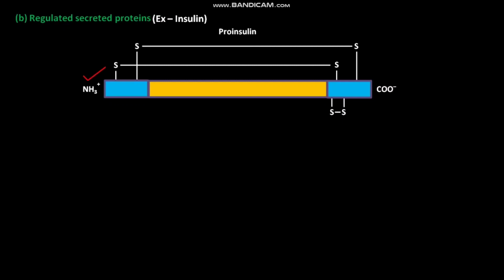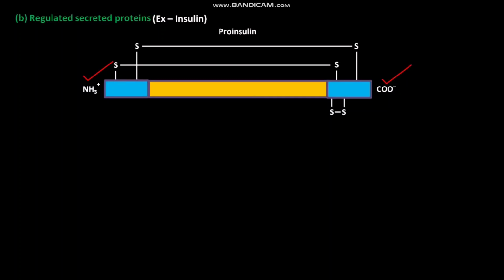Now let us discuss regulated secreted proteins. An example of a regulated secreted protein is insulin. Proinsulin is the precursor of insulin. Proinsulin is a proprotein. Like all other proteins, proinsulin has an amino terminus and a carboxyl terminus.